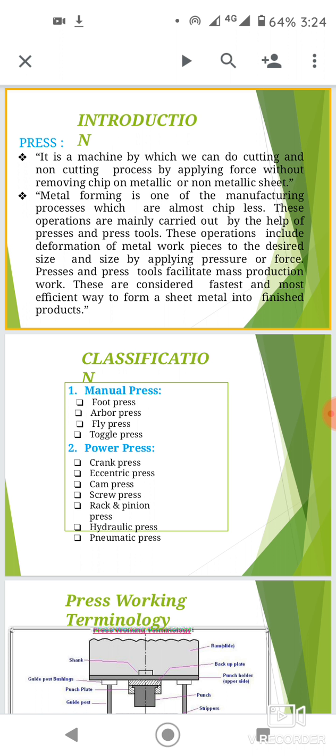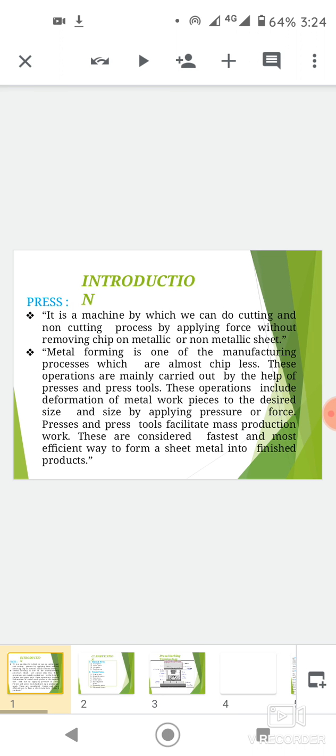These operations include deformation of metal workpieces to the desired shape and size by applying pressure or force. Presses and press tools facilitate mass production. These are considered the fastest and most efficient way to form a sheet metal into a finished product.